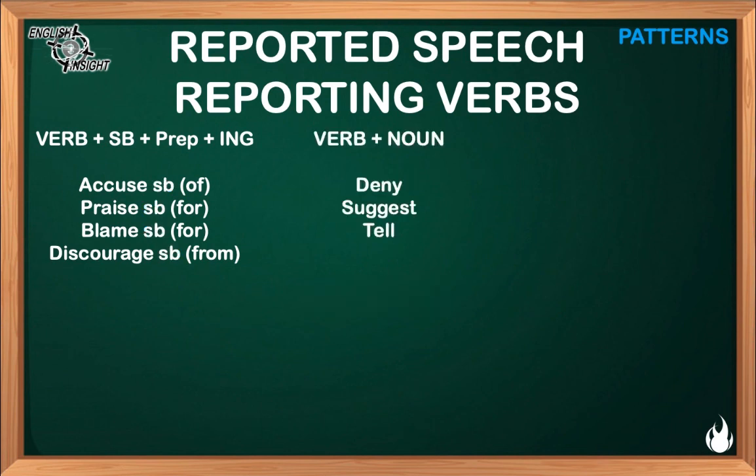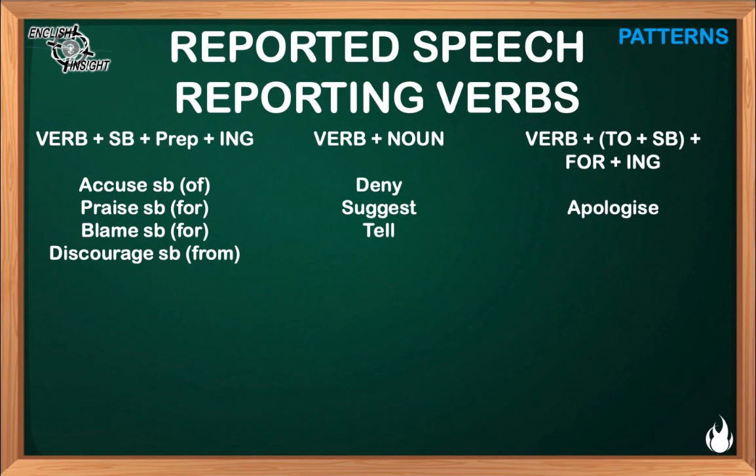These verbs follow the pattern verb plus noun: deny, suggest, and tell. These verbs follow the pattern verb plus to somebody plus the word for plus the verb in ing.